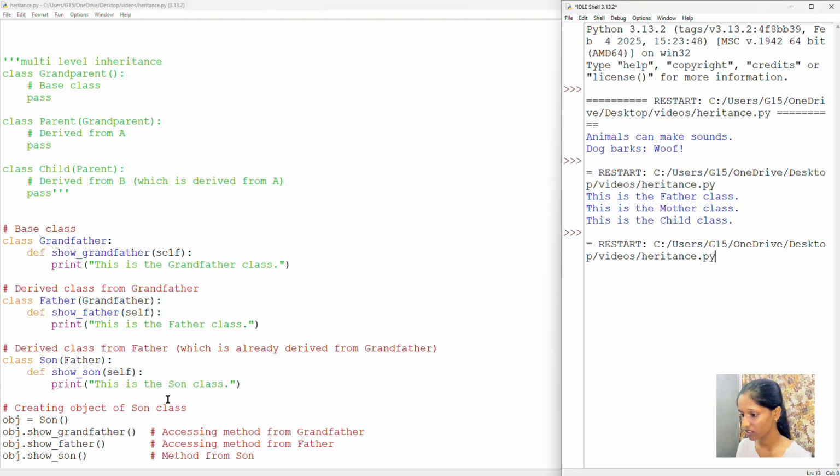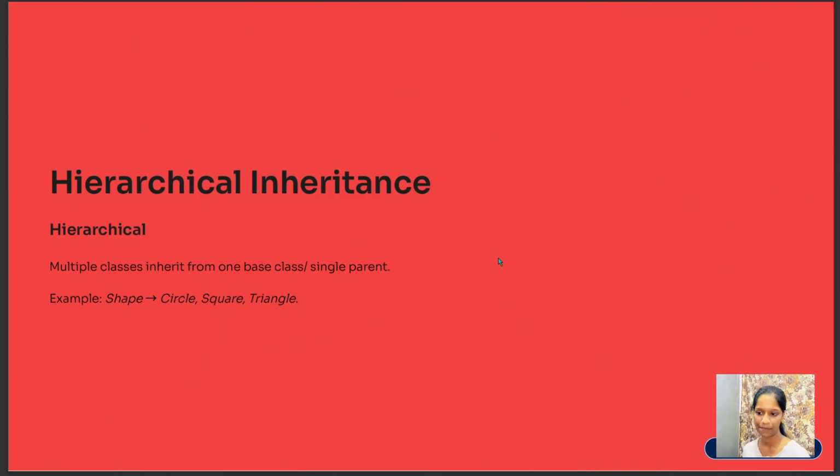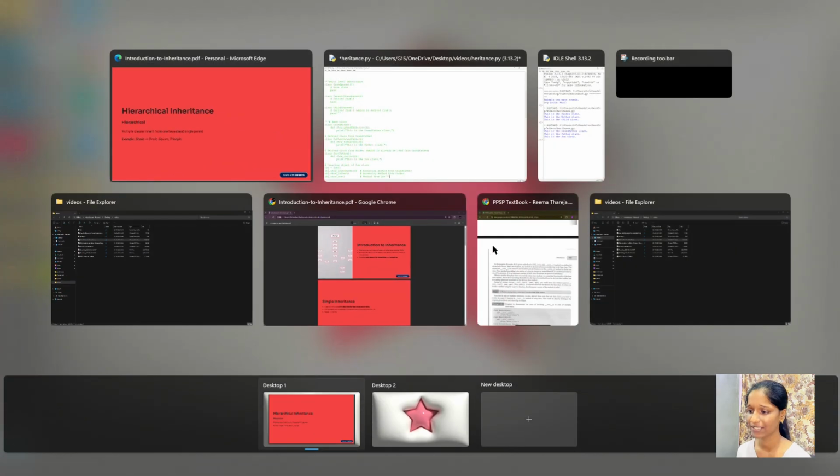Now when I run this, you can observe here I have accessed the grandfather method from the child class as it is already acquired by the father class, so I can access it through child class. And then the next type is hierarchical inheritance, in which multiple child classes are inherited from one base class or a single parent. Let's see an example.